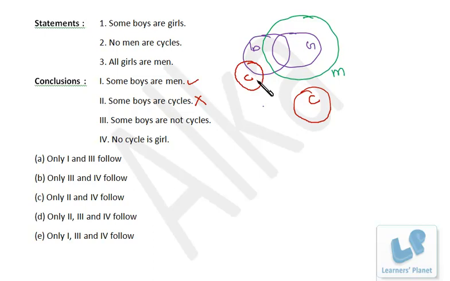In both the cases, some boys are definitely not cycles. In this case, all the boys are not cycles. In this case, some of the boys are not cycles. But if we combine them, some boys are not cycles. That is true once for all. Right? That's true. No cycle is a girl. In both the cases, there is no common portion between girl and cycle, right? So no cycle is girl, that's true even with both the situations. Okay, so first, third and fourth are true.